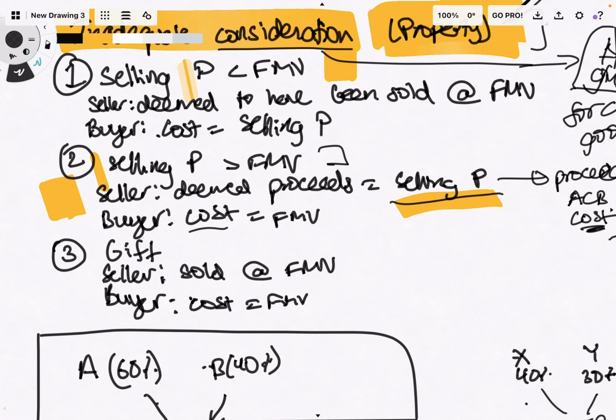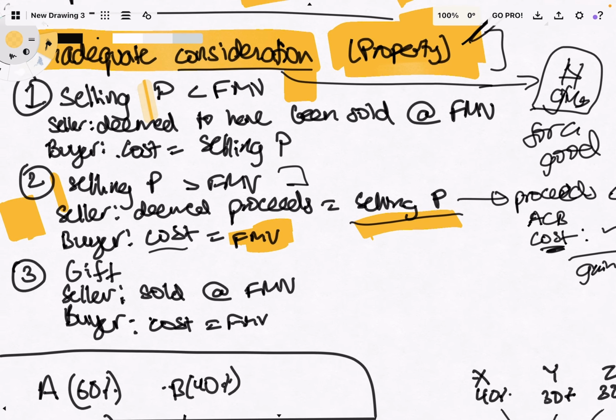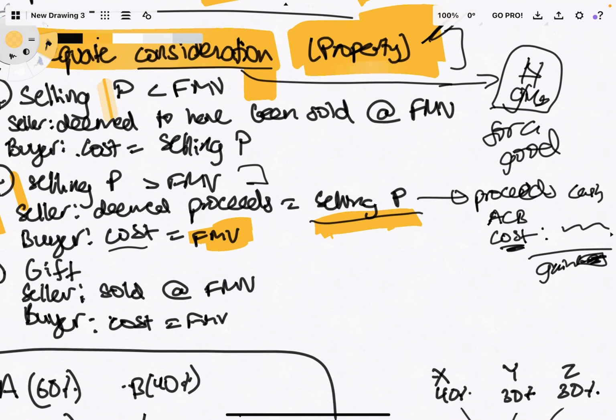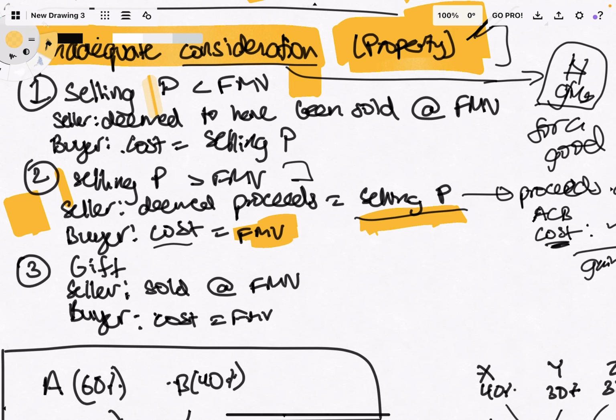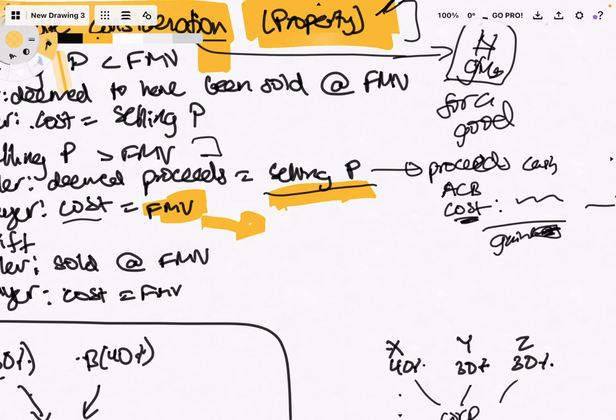The cost of the thing that you're buying right now should be more accurately fair market value. So we're just going to use fair market value for the buyer's cost, and the seller is going to be selling it at the selling price. Yeah, this kind of makes sense. What else would you use? You can't say that the cost is $1 billion, right?